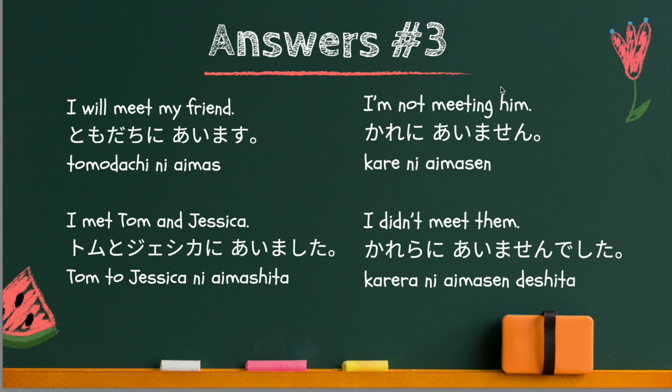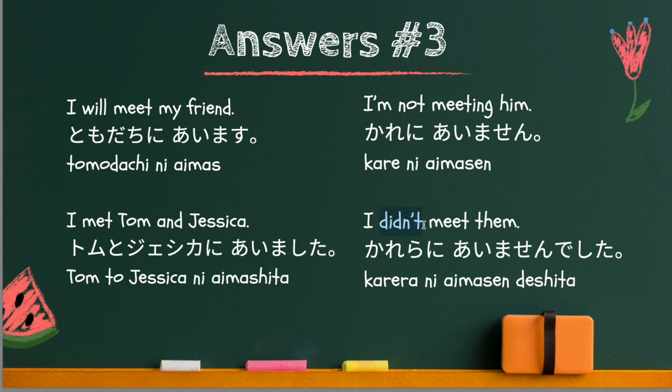Third one, I'm not meeting him. It's present negative, future negative. So present and future tense are the same in Japanese. Therefore it should be the ません ending. 彼に会いません. Lastly, I didn't meet them.